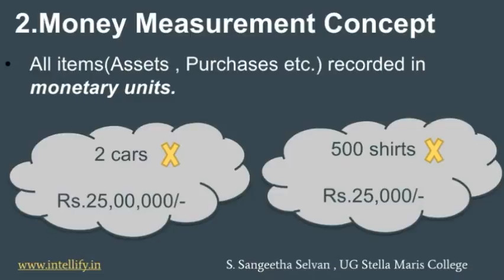And similarly, if it's a textile company and you have purchased 500 shirts, you will not record it as purchases account debit 500 shirts. No, you will write the amount or the value of those 500 shirts. So everything you record in the books of accounts is recorded in monetary units and not physical units. So this is the second concept.